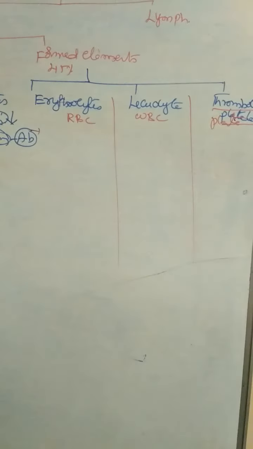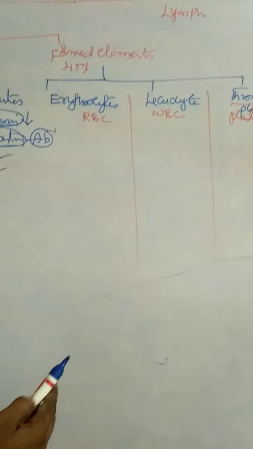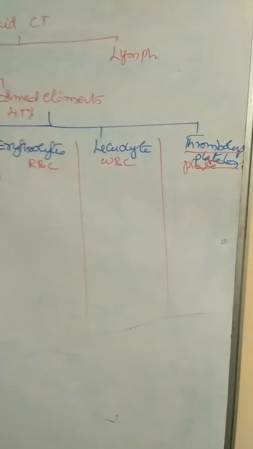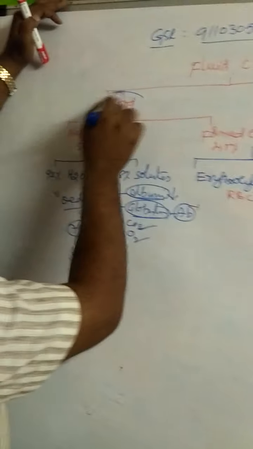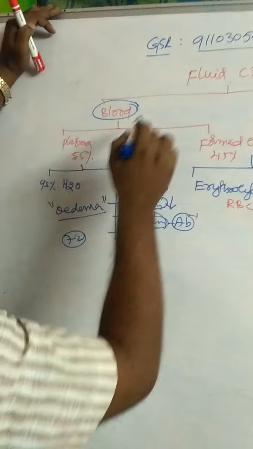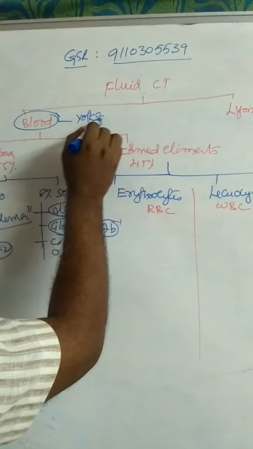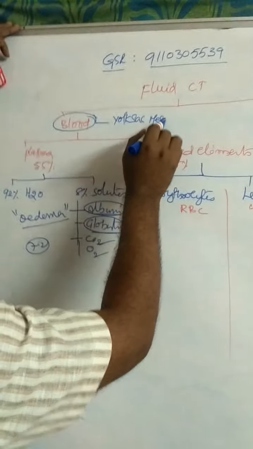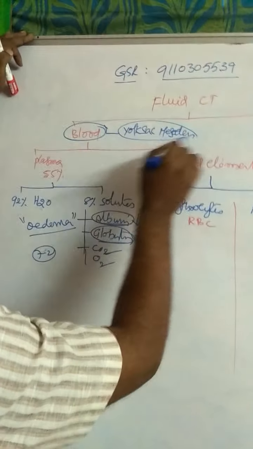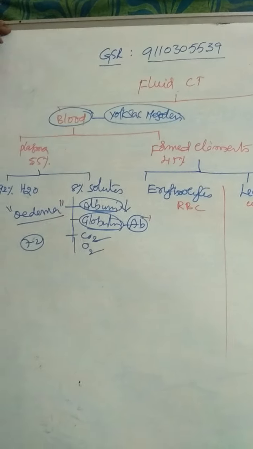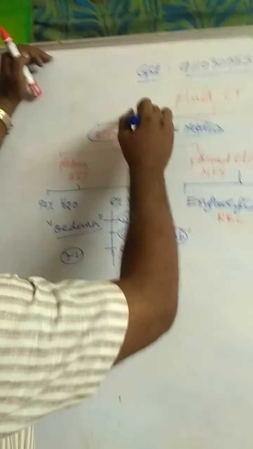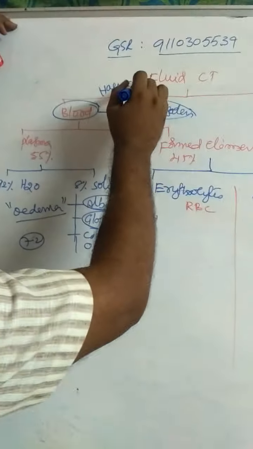In general, the process of formation or production of blood is called hemopoiesis, or erythropoiesis. Hemopoietic organs: blood production takes place in the yolk sac mesoderm, so the yolk sac mesoderm acts as the first hemopoietic organ.